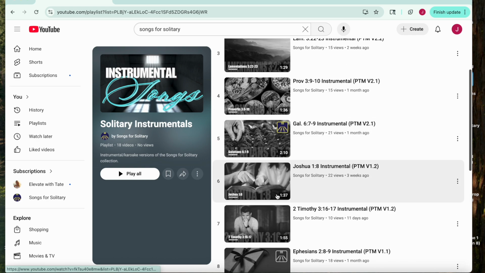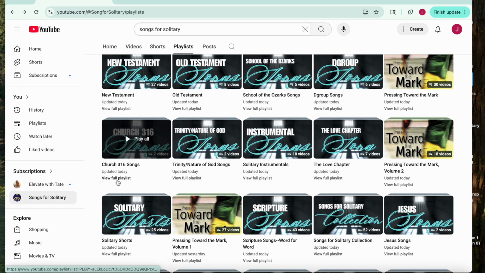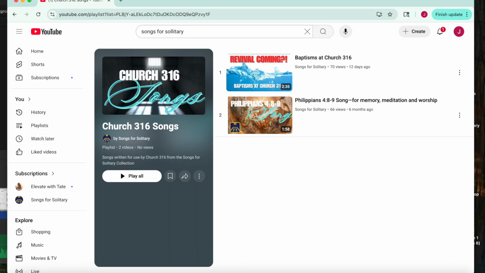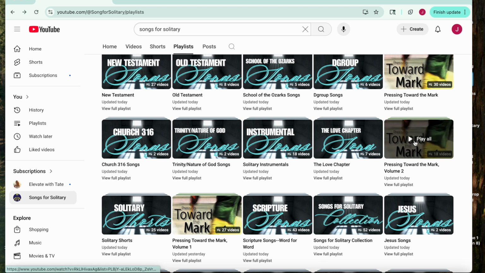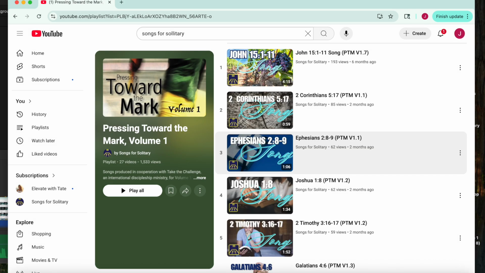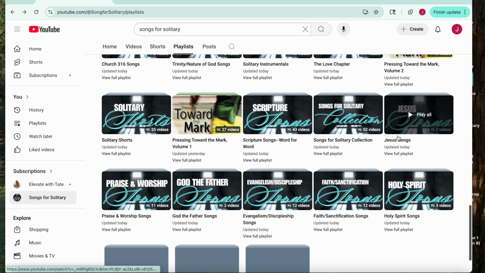We also have songs broken down by organizations. We've been writing for some different organizations, so we're breaking it down by songs that were written to help them. This is my church right here, Church 316. I've also been writing for a very specific curriculum, so it's broken down by that curriculum. It's called Pressing Toward the Mark. Here we have a folder that has all of the songs from Pressing Toward the Mark. And then we have some folders by volume. Here's all of volume 1 of Pressing Toward the Mark, and there's volume 2 that I'm still adding to.